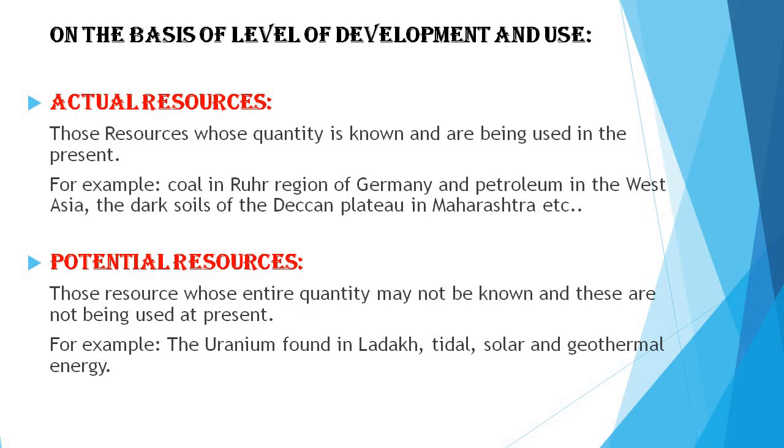First of all, on the basis of level of development and use, they are classified into actual and potential resources. Actual resources are the resources whose quantity is known and which are being used in the present.